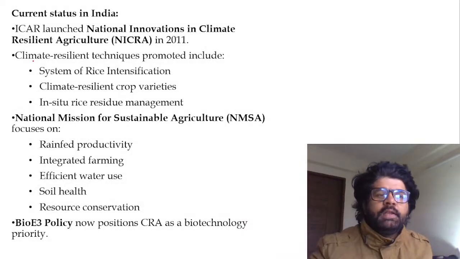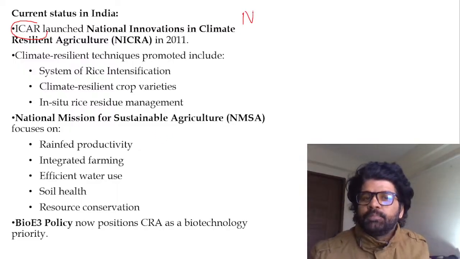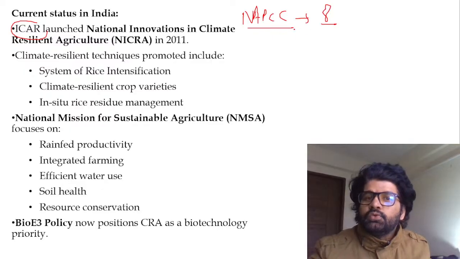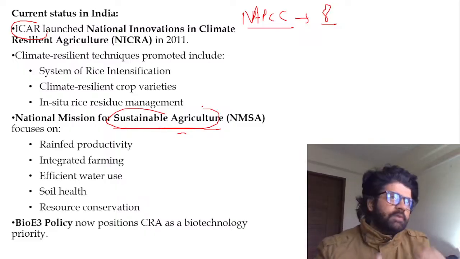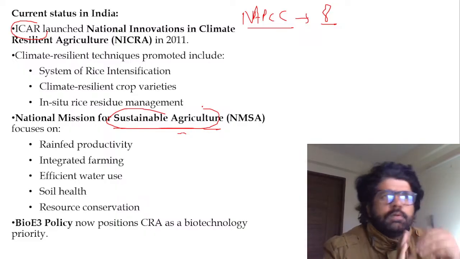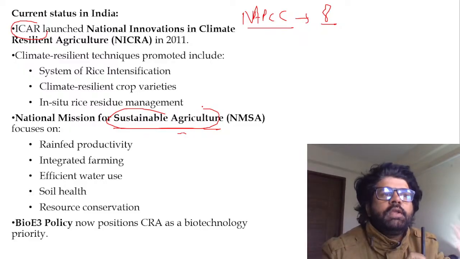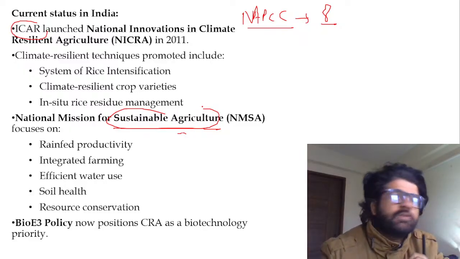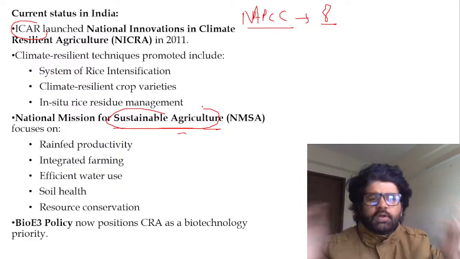Current status: the Indian Council of Agricultural Research. Like Iltush has stated, there are 8 missions under NAPCC, the National Action Plan on Climate Change. What is the mnemonic for that, Iltush? Under those 8 missions, there is one mission on sustainable agriculture. Sustainable development means you develop in the present era, but you also keep in mind the needs of the future generation. So sustainable agriculture is one aspect of sustainable development.